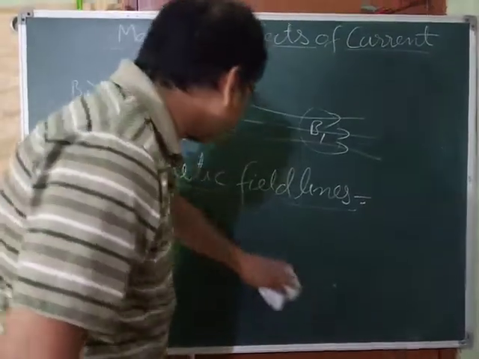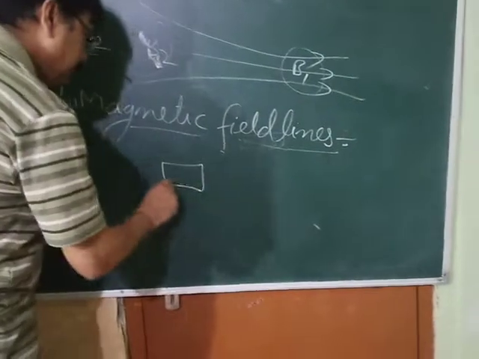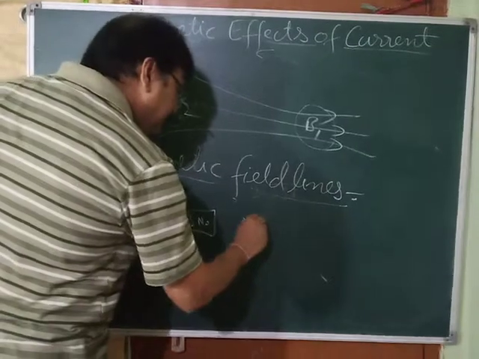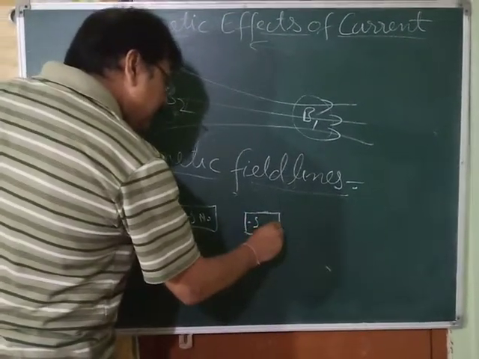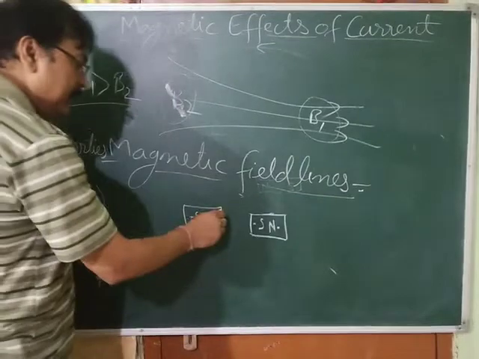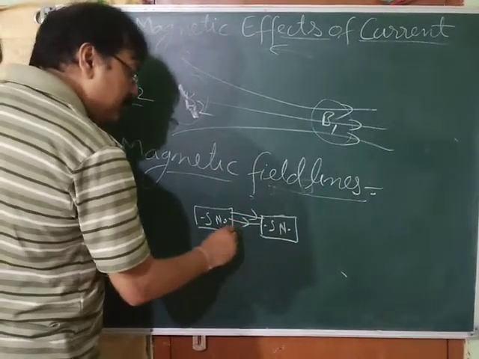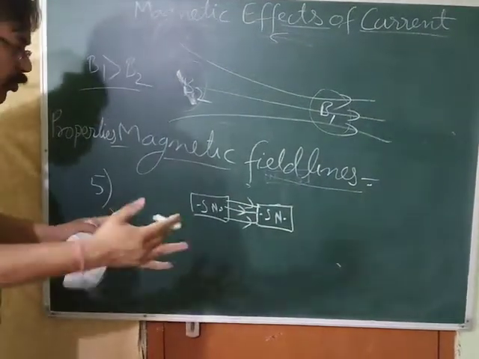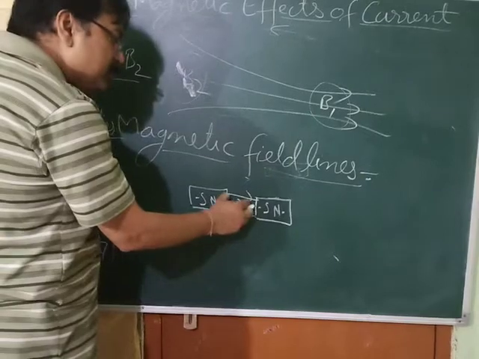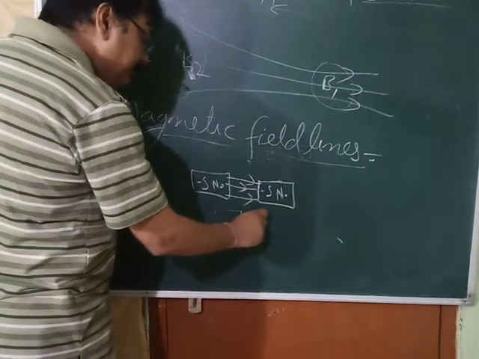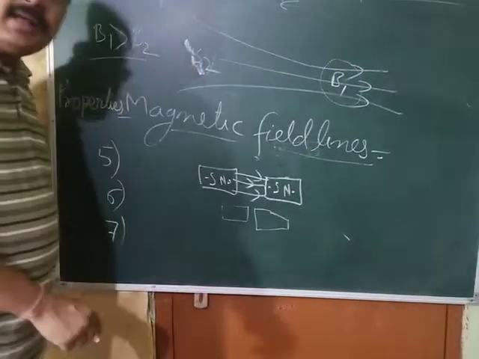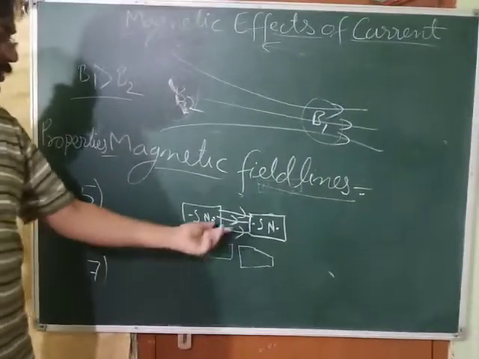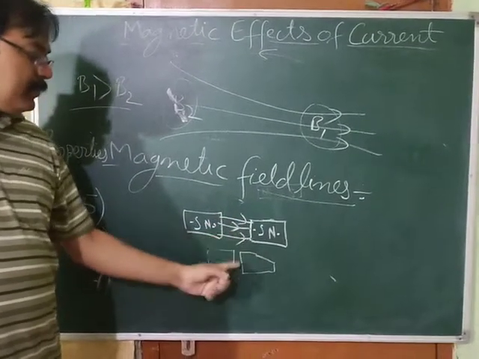See here. If you have two magnets here, this is, suppose, the north of this magnet, this is south, and you have one more magnet here. This is south of this and this is north. What will happen? The lines will start from here and enter here because they go north to south. As these lines are trying to contract along their length like a rubber band, what will happen? This contraction of these lines will bring these magnets nearer. Okay, and when they are coming nearer, what do we call it? We call it attraction, no? So due to their contraction along the length, this attraction is caused.